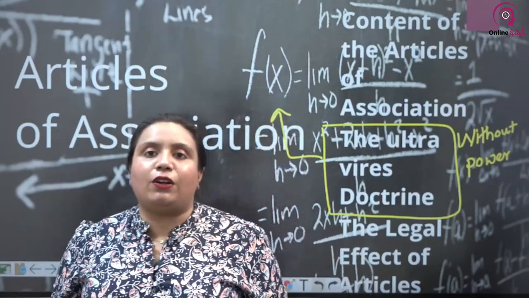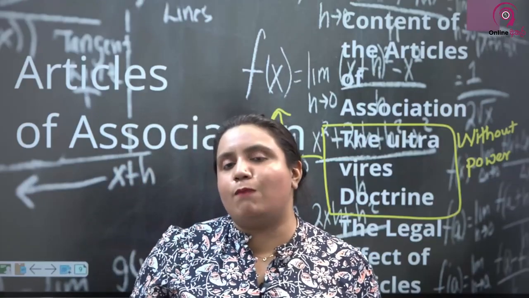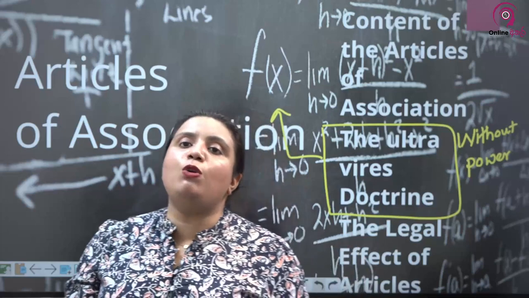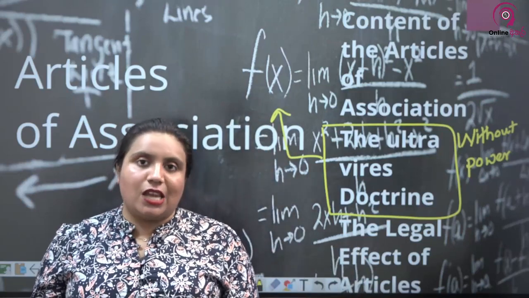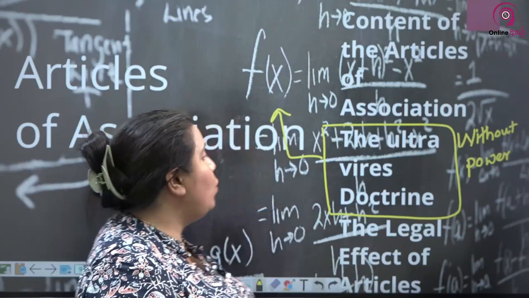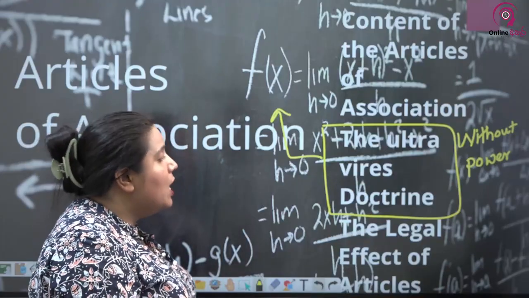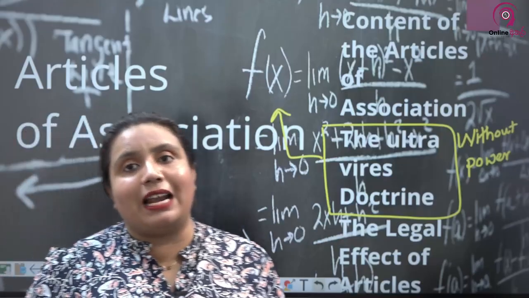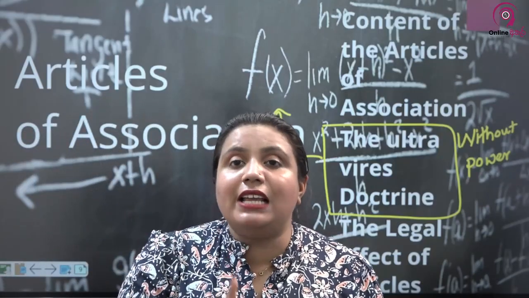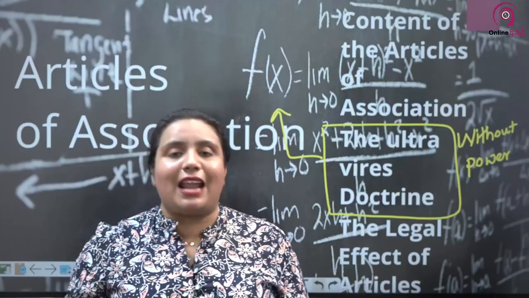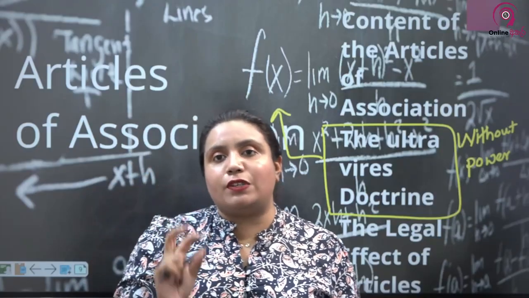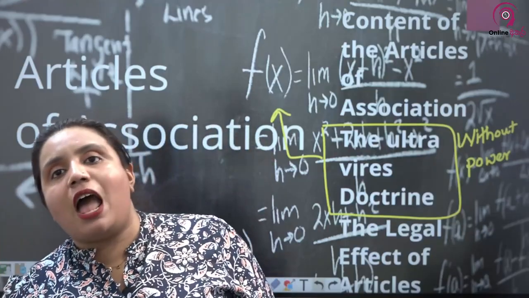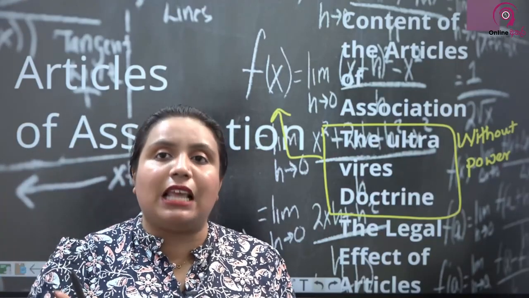Then the legal effect of the articles, another very important point, because they can give you a scenario and tell you to identify who is bound by the articles of association. So you need to have a very good clue about who is bound by these articles of association. So let's see how the legal effect of the articles works. We say that the articles of association act as a contract between the company and the shareholders themselves, right?